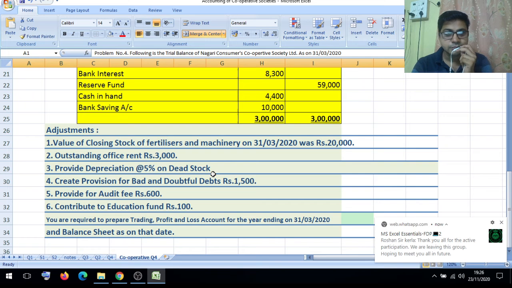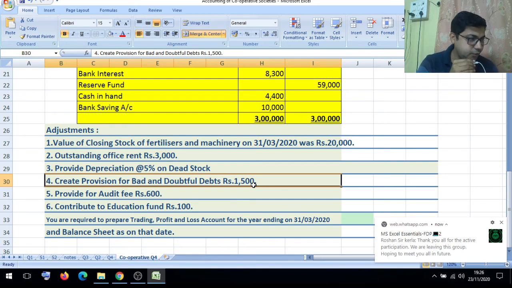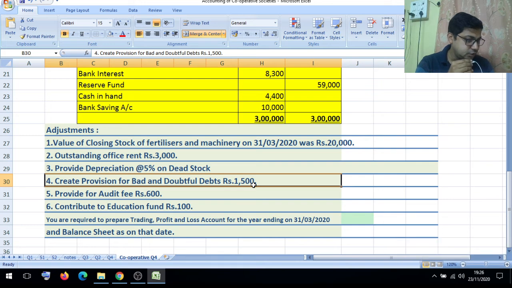And the next effect we have to give to the profit and loss account debit side. Create provision for bad and doubtful debts, rupees 1,500. It is one of the RDD, and we have to show it on the profit and loss account debit side. The second effect is provision for doubtful debts, which we show on the balance sheet liability side. Provide for audit fees 600, that is outstanding: balance sheet liability side and profit and loss account debit side. Contribute to education fund 100, we show as balance sheet liability side and profit and loss account debit side. So all effects are over.